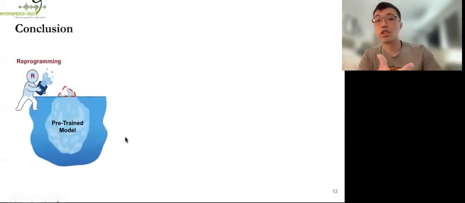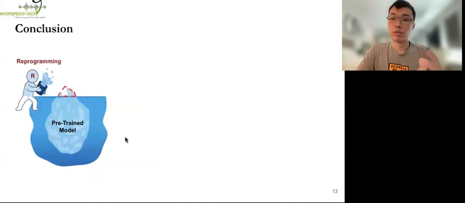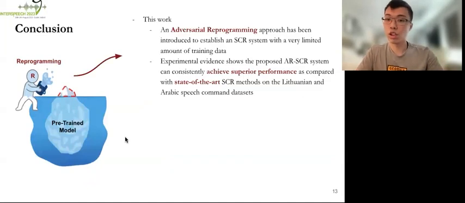Finally, that brings us to the last part. For the conclusions, in this work we introduce an adversarial reprogramming approach to establish a speech command recognition system with a very limited amount of training data. Experimental evidence also shows that the proposed system can consistently achieve superior performance compared with state-of-the-art speech command recognition methods on the Lithuanian and Arabic speech command datasets.